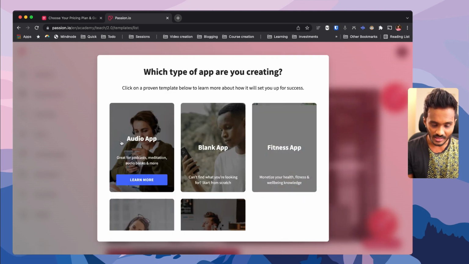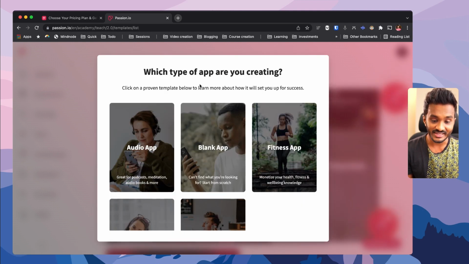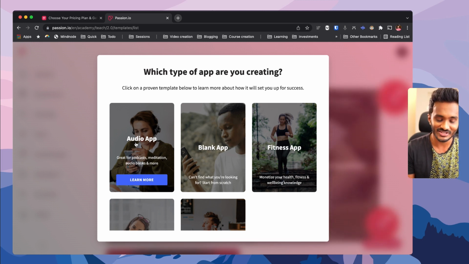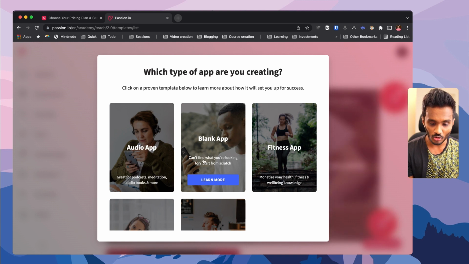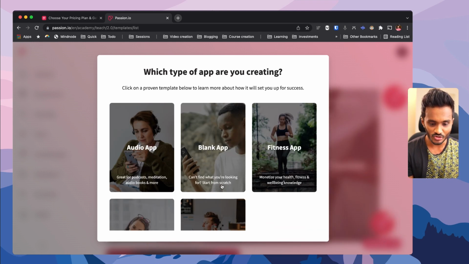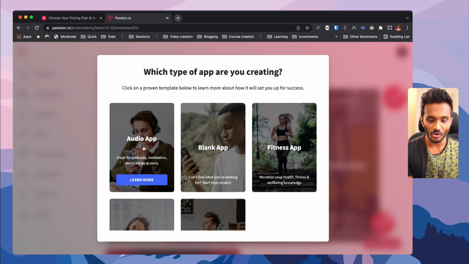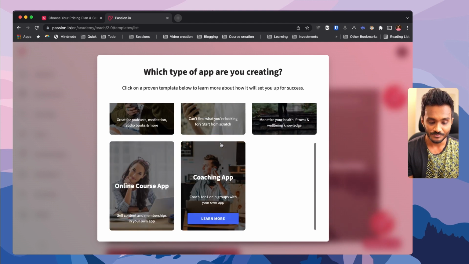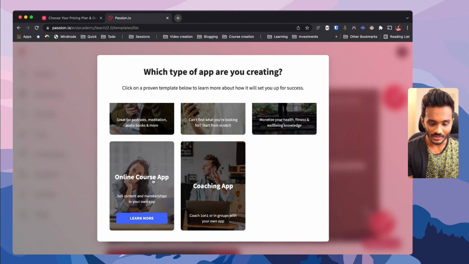And next step, here I need to select which type of app I am creating. Whether it is an audio only app like Soundwise, audio lectures, blank app, can't find what you're looking for, start from scratch, fitness app, online course app, coaching app. At this point of time, if you are not sure what app you need to choose, then go with a blank app, right? Or else you can go with online course app.